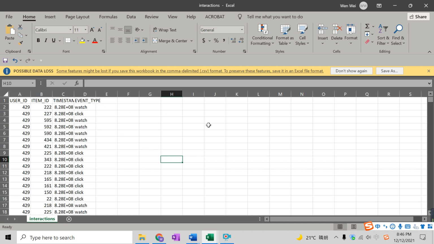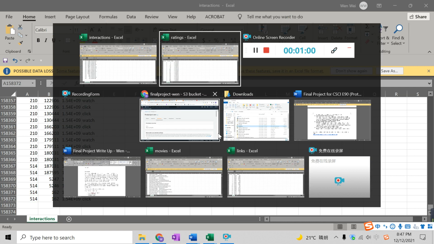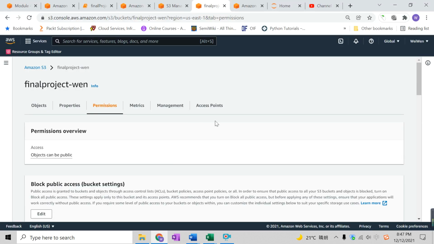This is the source data that we based our training on. As you can see, there are almost 160,000 entries in this Excel file. And that's the source data that I'm going to use to train the Amazon Personalize machine learning model.